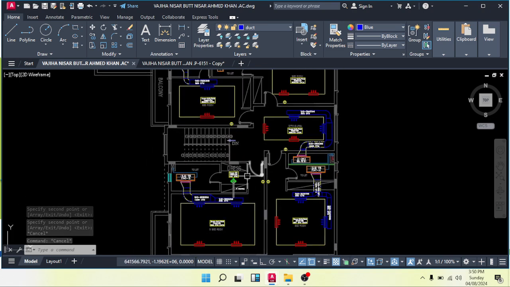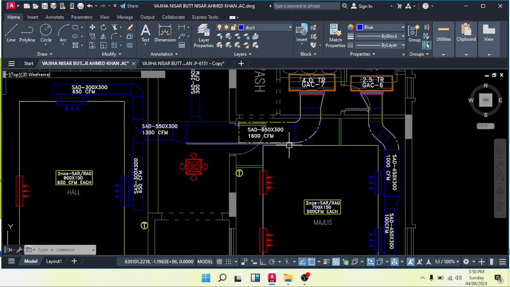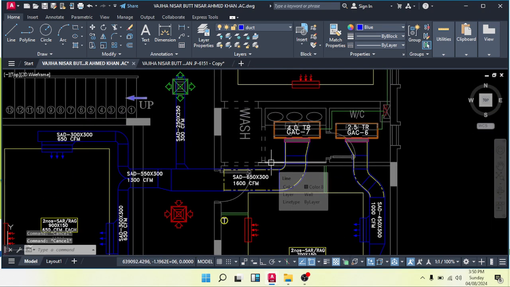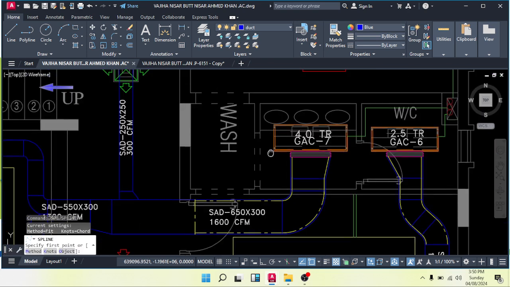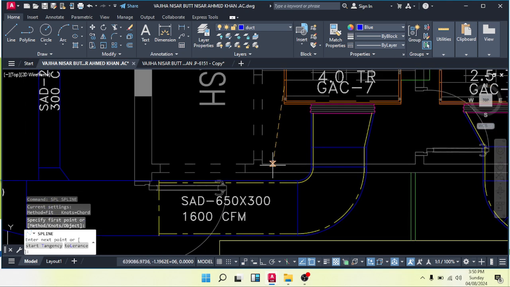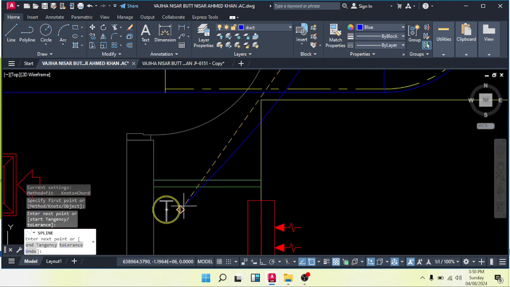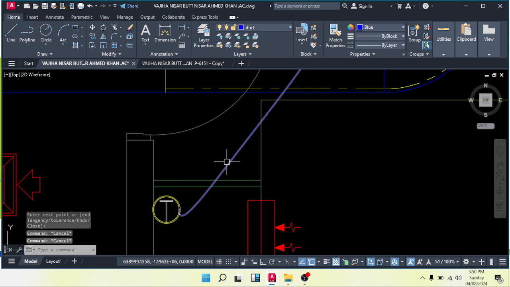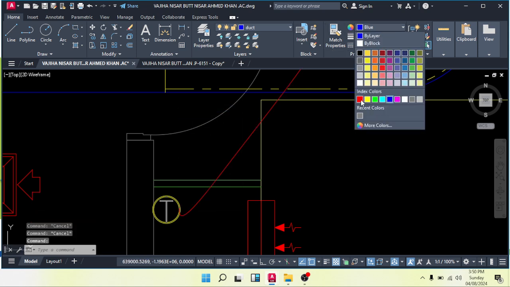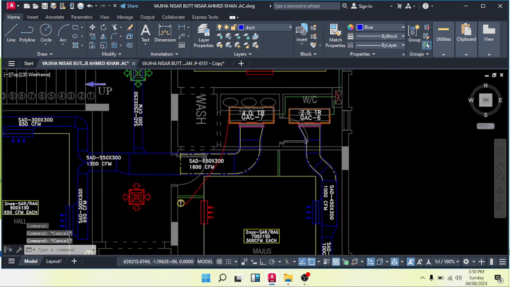That's it. Now if you want to show the looping for this one, you can show the looping. You can make a polyline or SPL, spline. Take SPL like this and enter, and make it in red color because this is a wire.